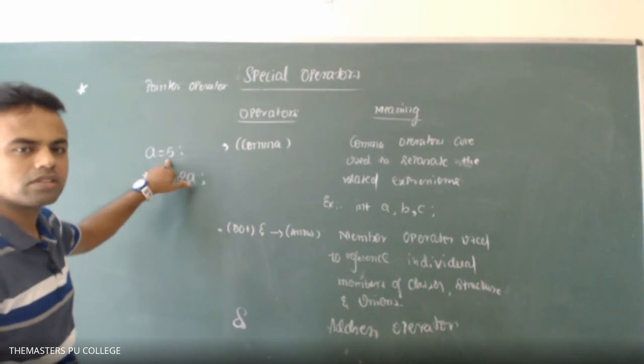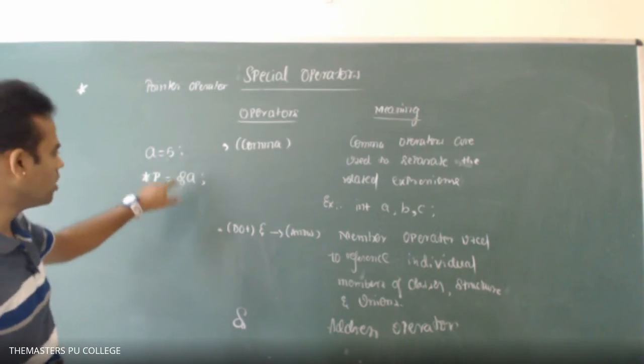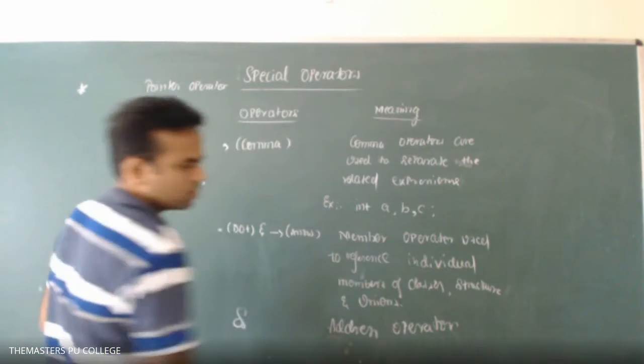So it finds the address of the other variable. So ampersand is the address operator.